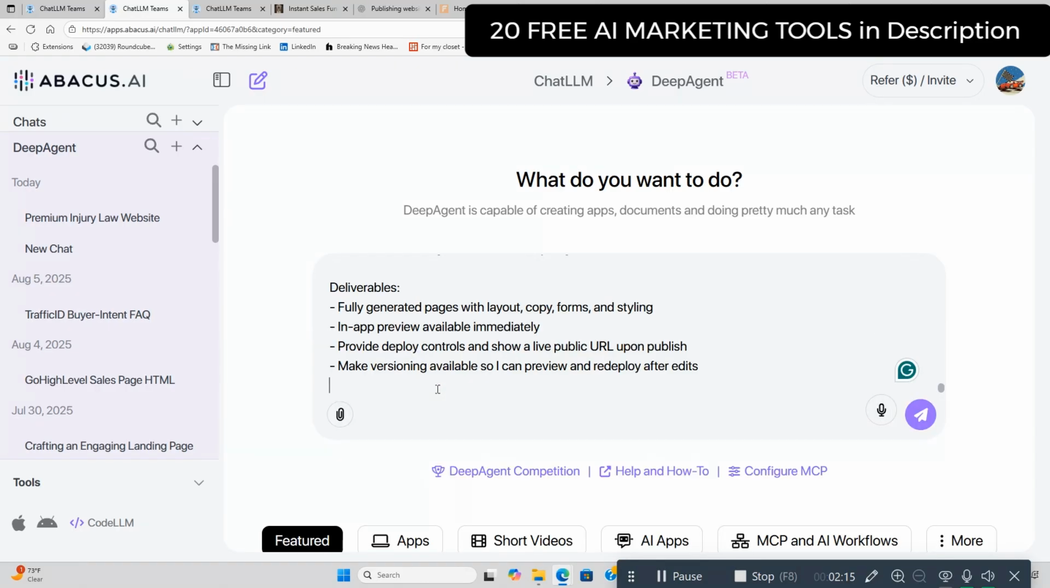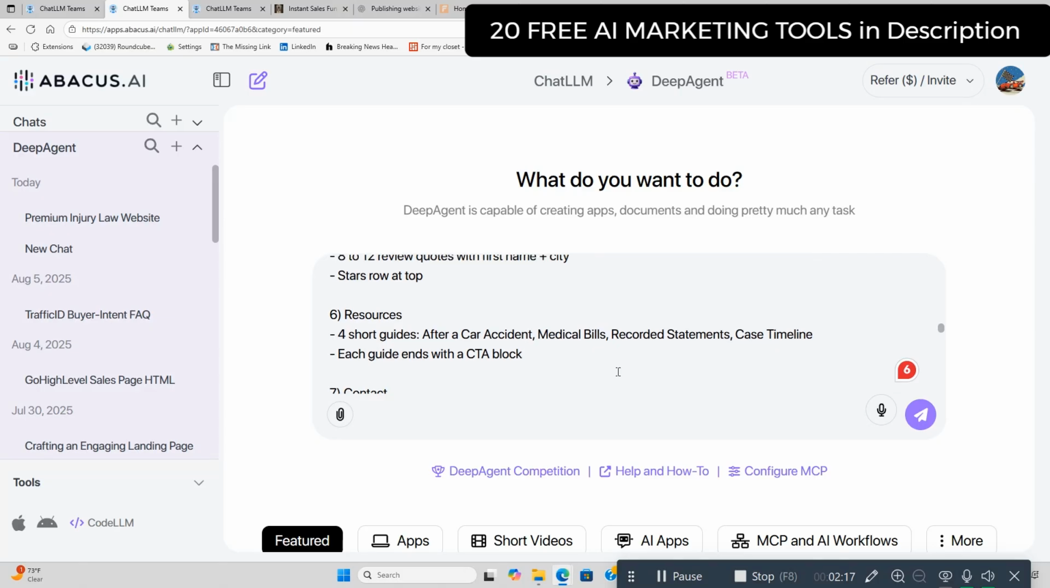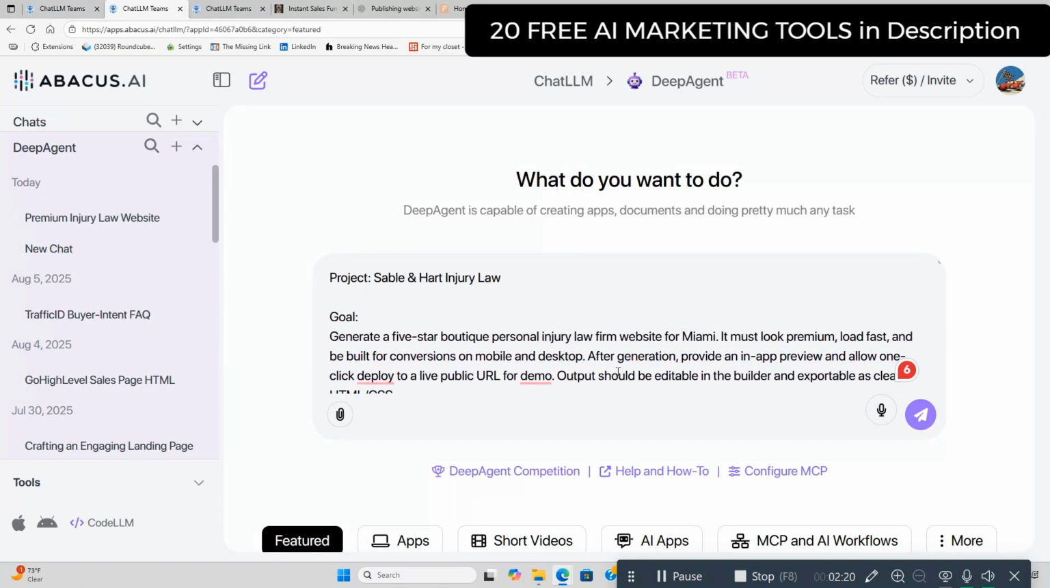And what you're going to do here is create the prompt, obviously, for the website. I'm going to paste it here. It's already done. This is my prompt, as you can kind of see right here: Project Sable and Heart Injury Law. There's probably a real one out there, but this is the name we came up with.